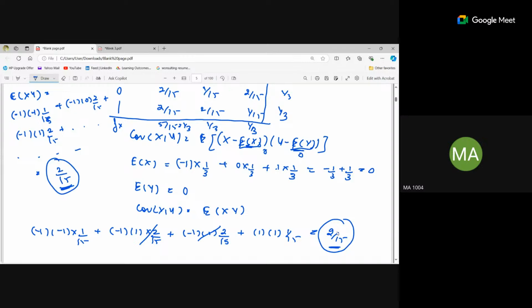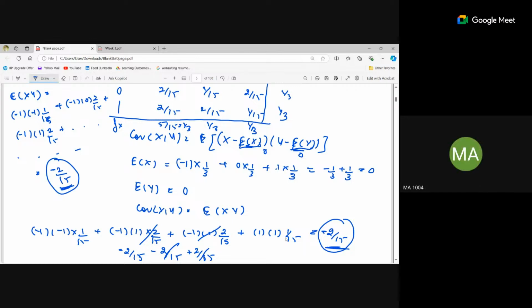Is this clear? No. Sorry. The calculation is wrong. Yeah, the value seems to be 0. Plus, so this will get cancelled. We will get -2. So we are getting -2/15. Yes, ma'am. -2/15.